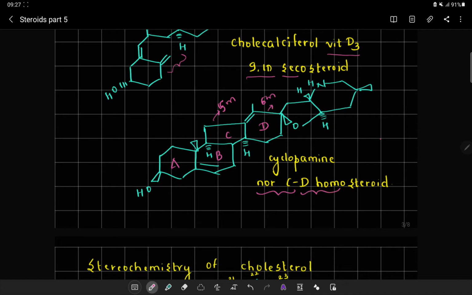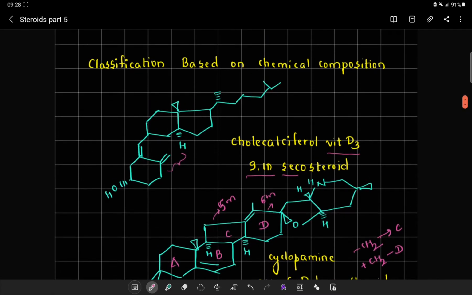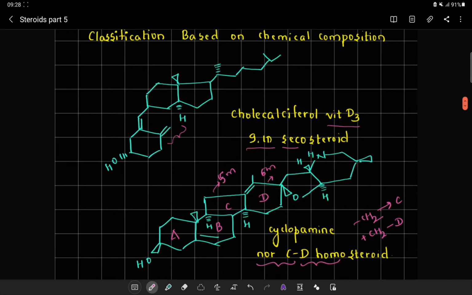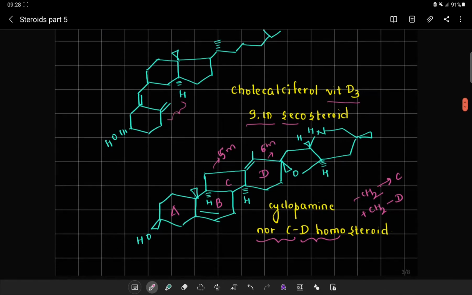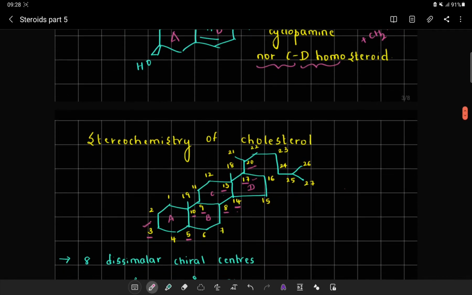Hence the system is called a homosteroid, and hence it is an example like nor C, that is one CH2 less in C ring system, and one CH2 more in D ring system, that is nor C D homosteroid. An example being the cyclopamine system. This is how we can do a classification based on chemical composition. These are a part of important systems like cholecalciferol or cyclopamine drug systems.